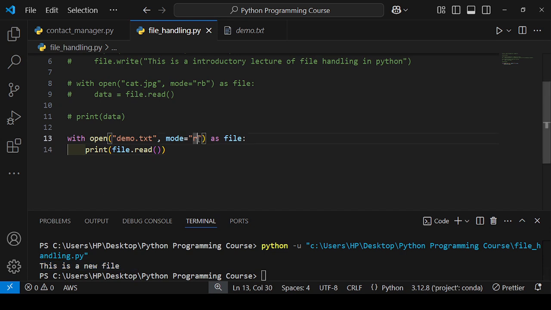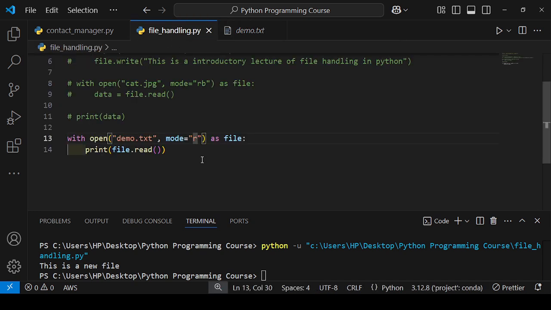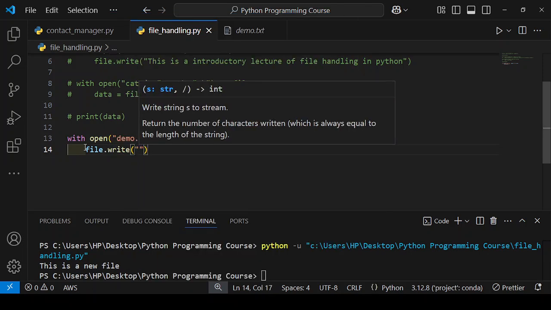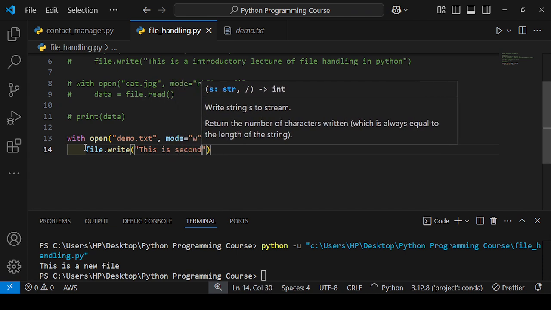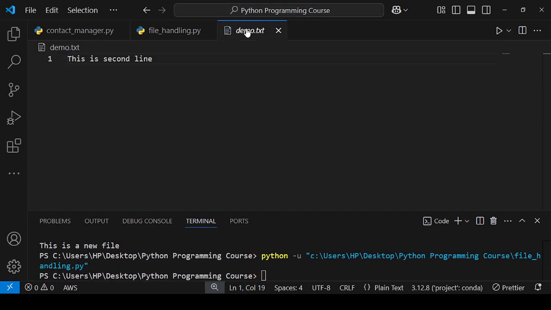Let's see, in a file that says this is a new file, I want to write here this is a new file 2, just below that. So what method should I choose? If I choose write mode, what happens here? Let's see first. File.write, I will write this is a second line. Okay. I run this and you will see this is second line. What happened here? It will overwrite the content that is present in the demo.txt file.